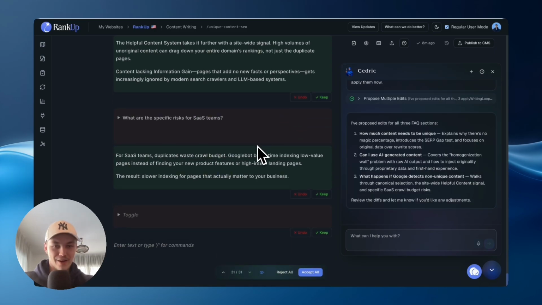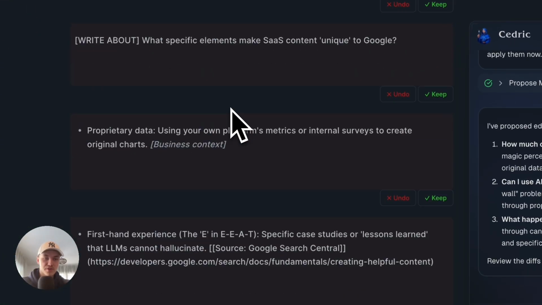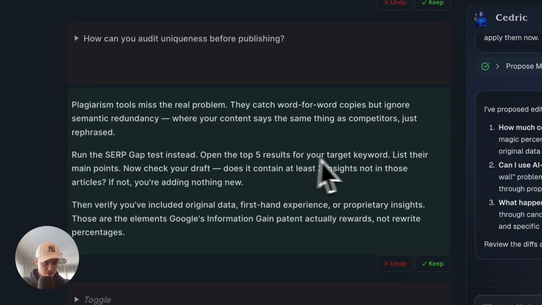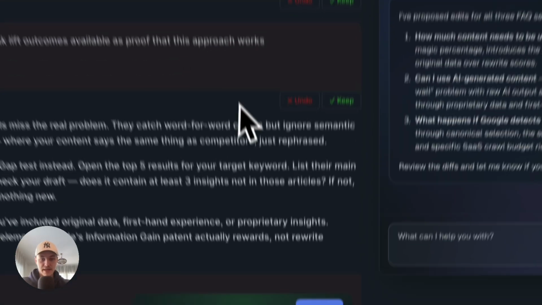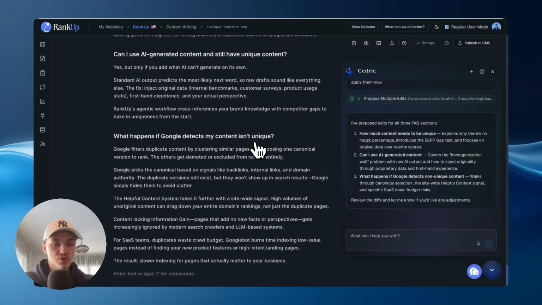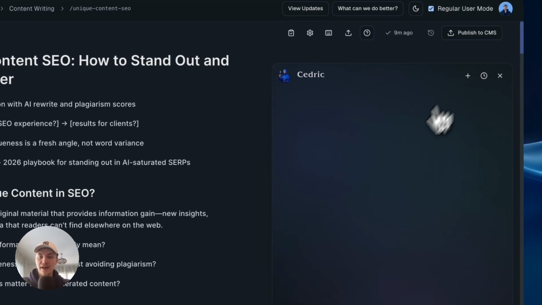Awesome. So it now made all the edits. Let's check out what it did. It turned essentially all the key talking points into actual content, and the green is the content it wrote, right? I can just keep that, and I can just accept all the changes. So now it wrote the FAQs for me. Let's now go to the top, and yeah, it kind of started automatically with the FAQs.